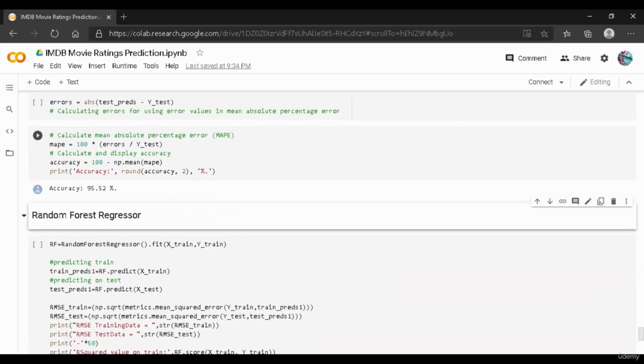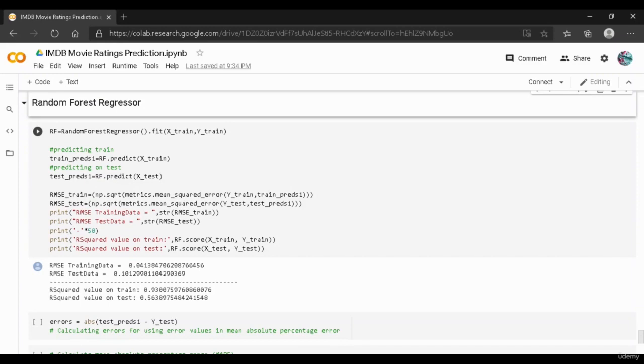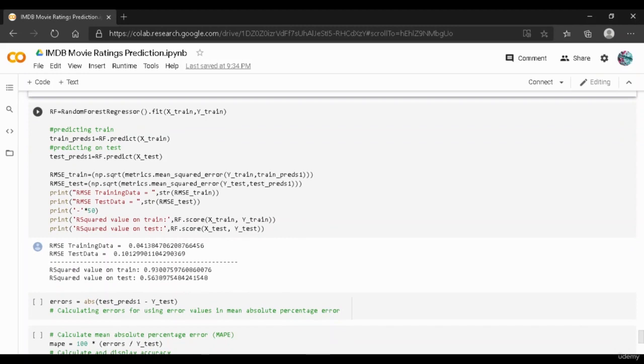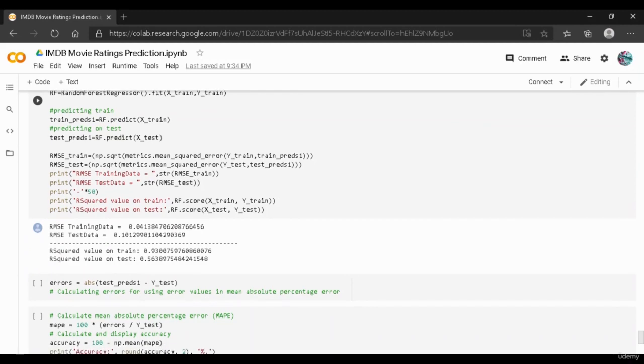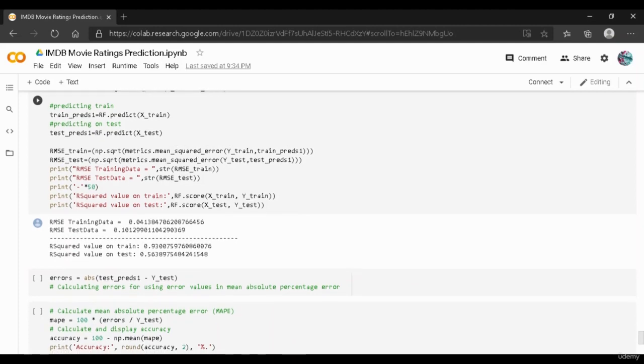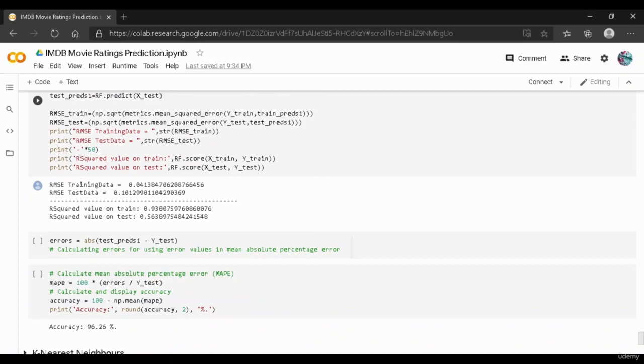Okay, and then we used our random forest regressor, and the same thing has been repeated. We use the random forest regressor dot fit on X train and Y train, and then we predicted the random forest model on X train, and then we predicted the random forest model on X test. Then we printed the RMSE value on train and test data, and then we split the evaluation metrics with the help of this line over here by drawing 50 dotted lines. And then we have the R squared value on train and test as well.